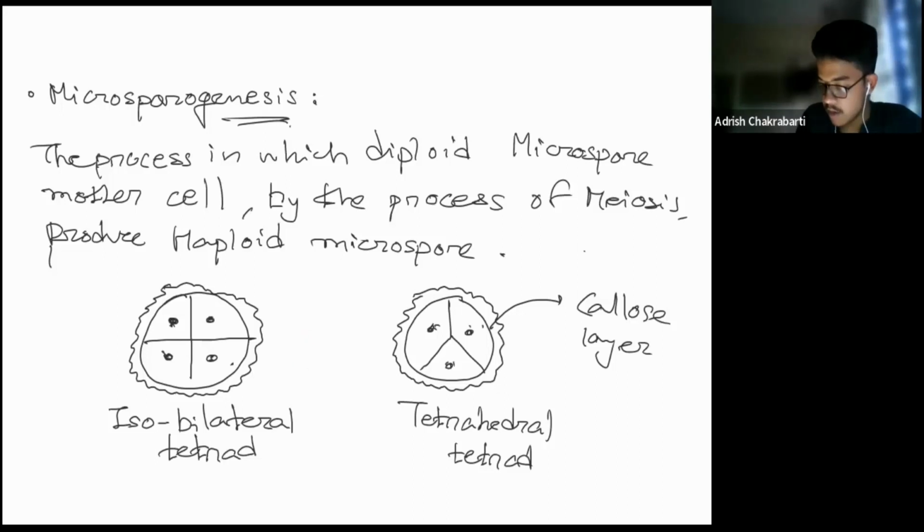So this callose layer is acted upon by the callase enzyme produced by the tapetum cells, and it helps in the dehiscence. The pollen grains will be released. In the next class, we are going to cover the structure of the pollen grains. We'll quickly cover palynology and then move to the gynoecium and the female reproductive part.